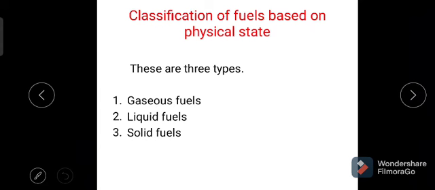There are three types of fuels available. That is gaseous fuels, liquid fuels, solid fuels.